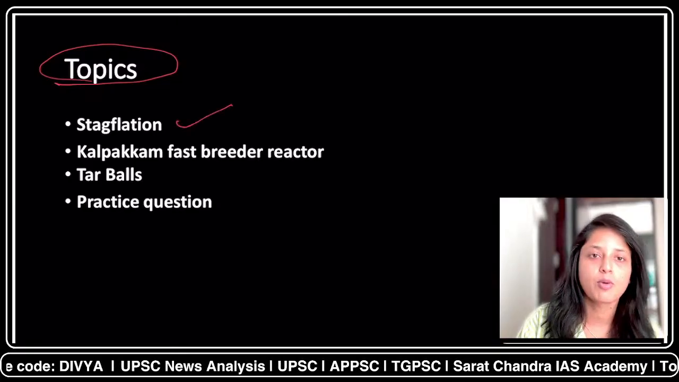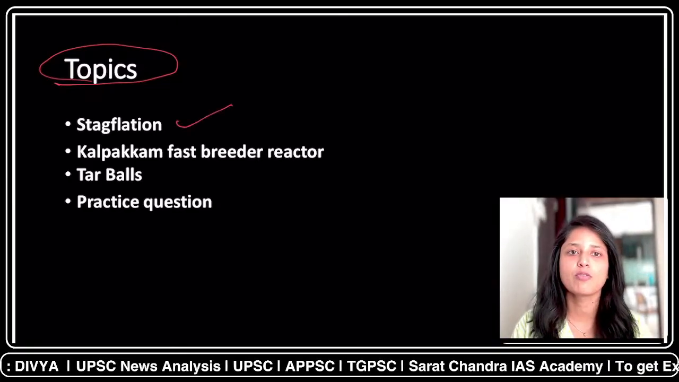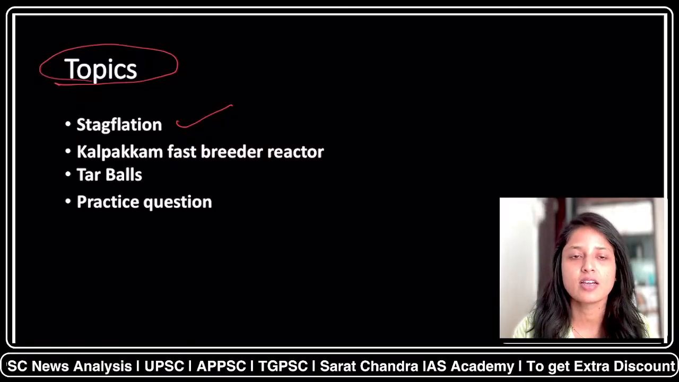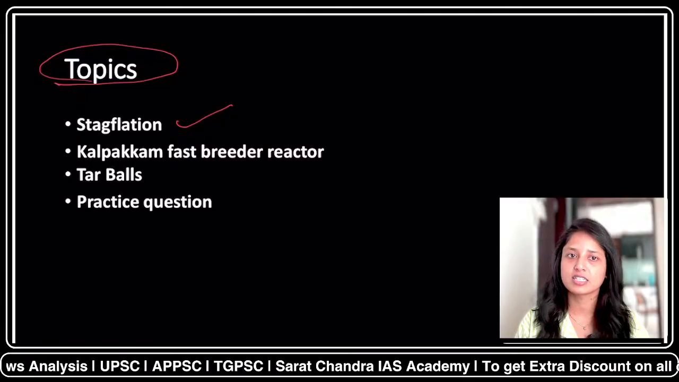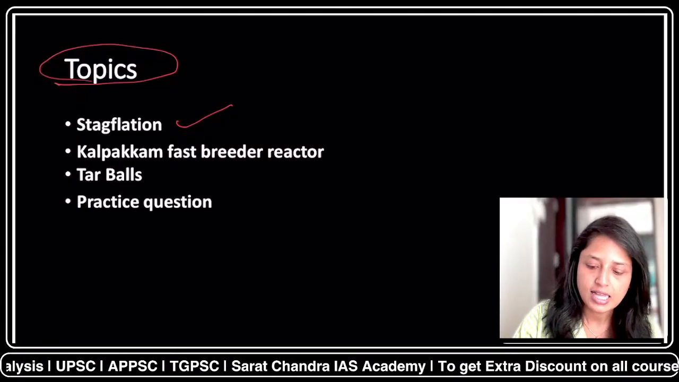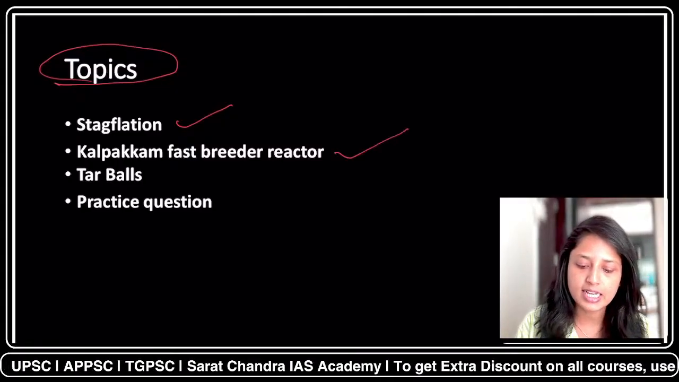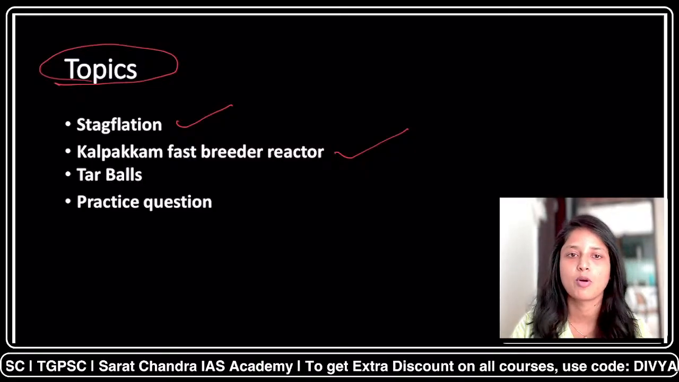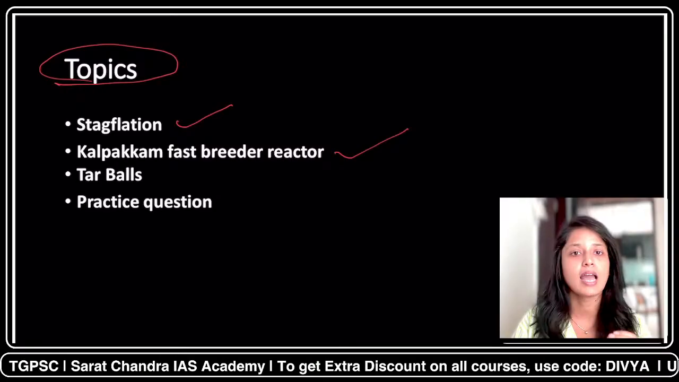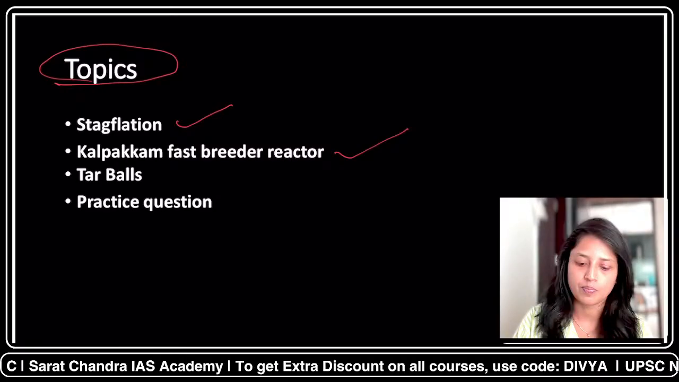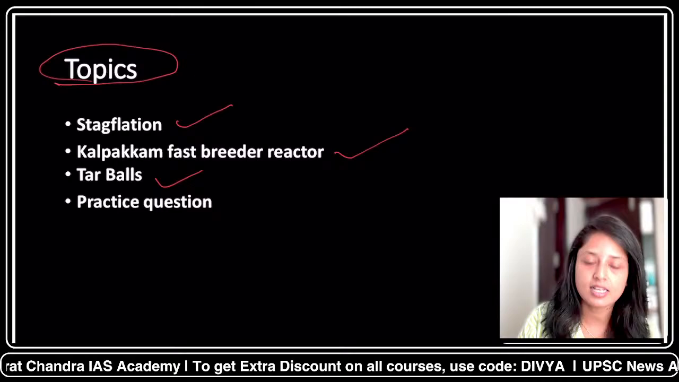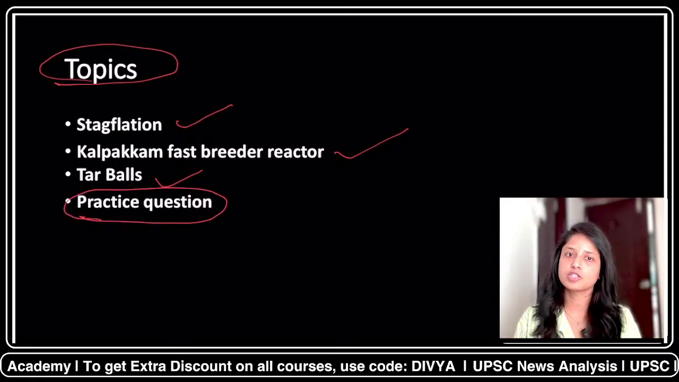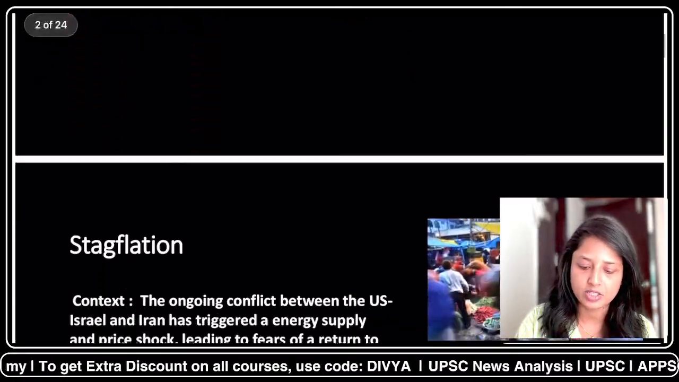Yes, first topic is about the stagflation. So this topic was recently in news because of the West Asia conflict. So that's why economy worldwide is facing this issue of stagflation. Second important article is about the Kalpakkam fast breeder reactor. So very important points will come out for the prelims, as well as this is important for mains also. And third important article is about the tar balls. Finally, we shall be discussing a practice question for which you have to give the answer in the comment section.